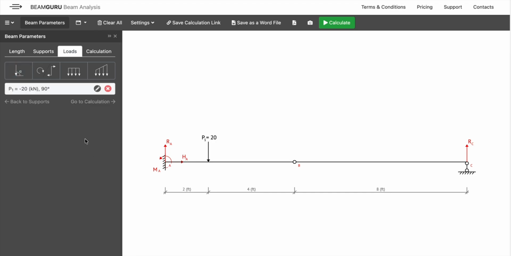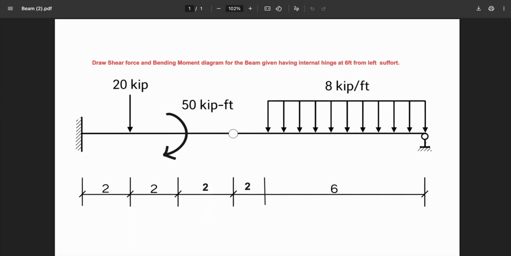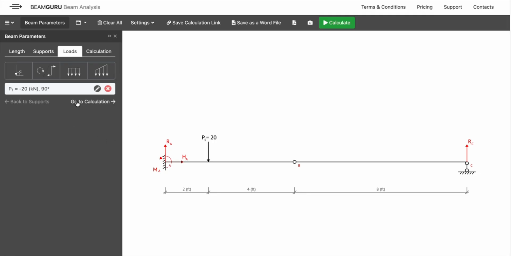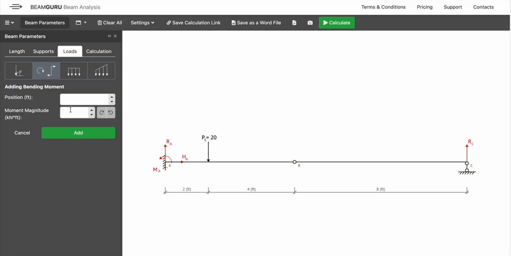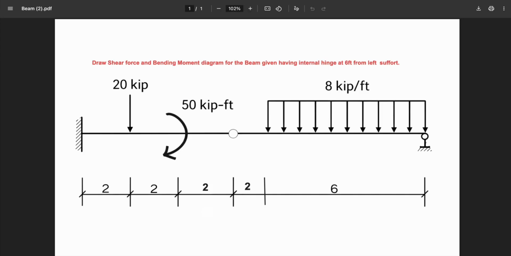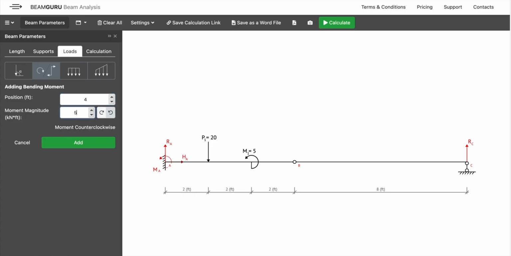Now let's add it. So what's the next load we have? We have a hinge which is situated at 4 feet from left end. This is bending, this is moment. So let's provide moment at 4 feet. This is the moment we have. What's the position? That's 4 feet. And what's the magnitude over here? Magnitude is 50 kip feet. So this is 50 kip feet.